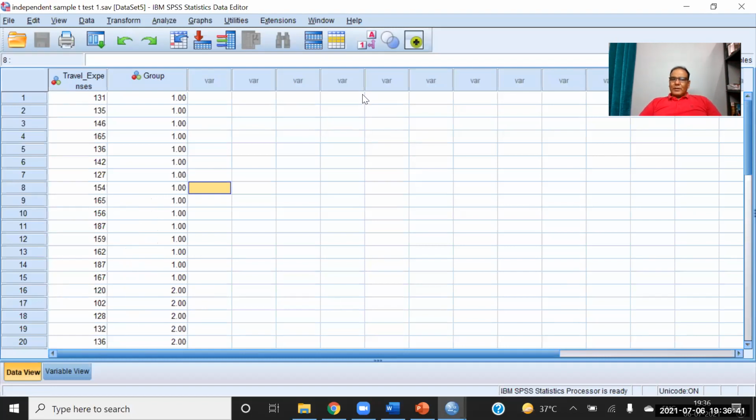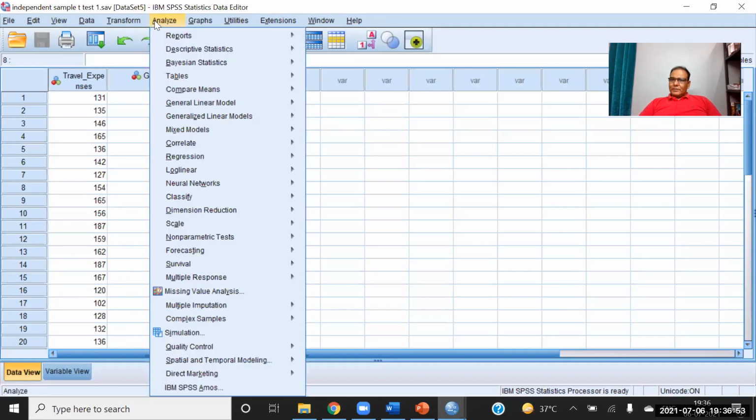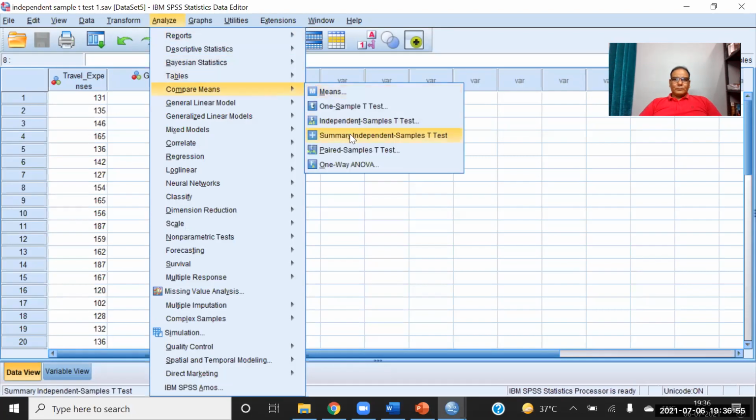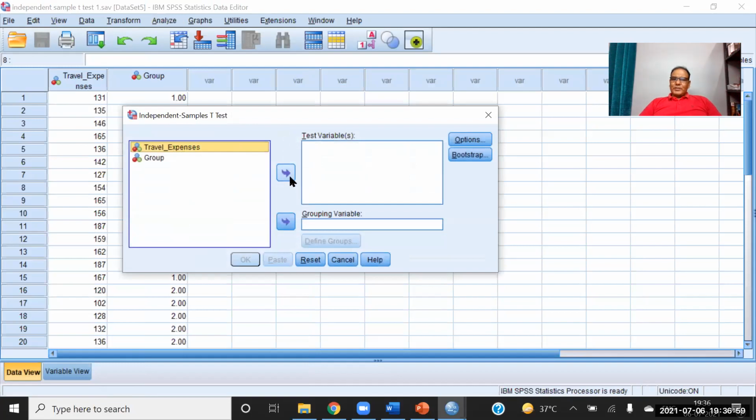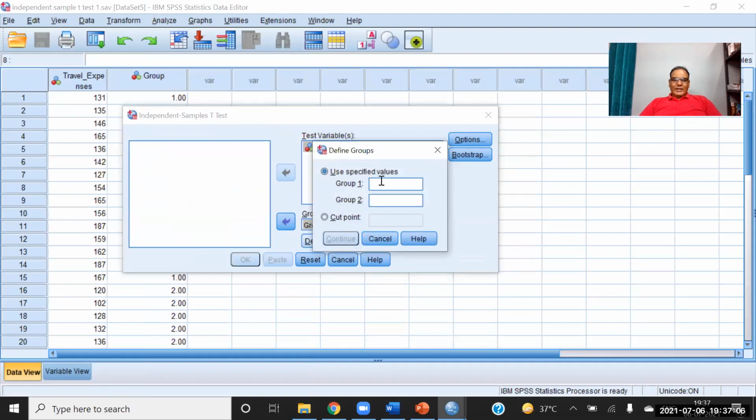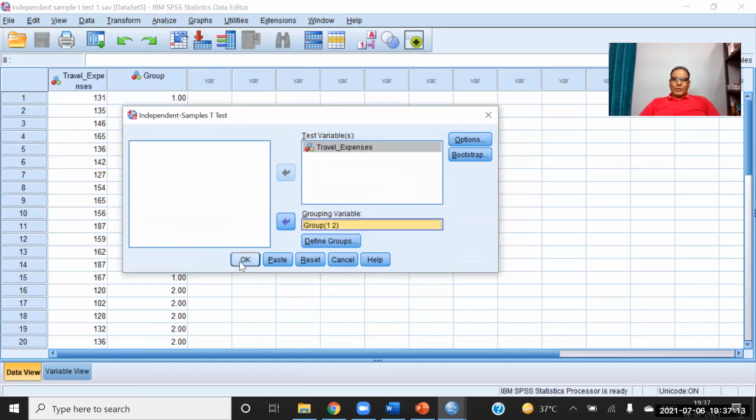So the question is whether the average traveling expenses of both the departments are equal or not. The null hypothesis assumes that they are equal. And let's check. This is the command. Travel expenses we are comparing for the groups, and we define groups. We assign numbers 1 and 2, 1 for sales and 2 for audit. Continue and OK.